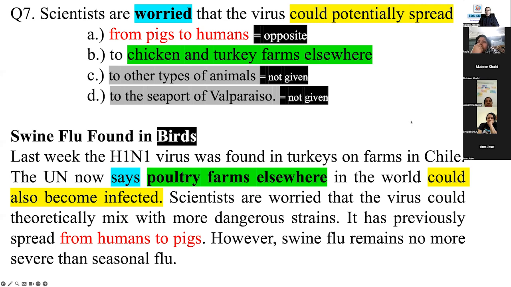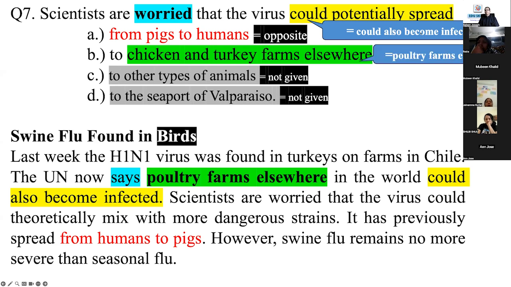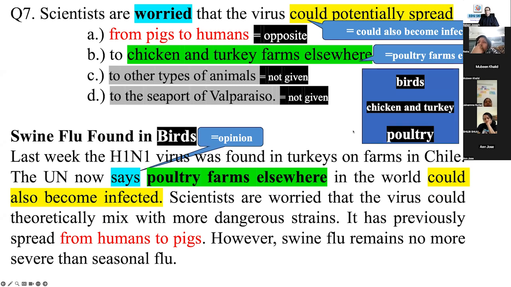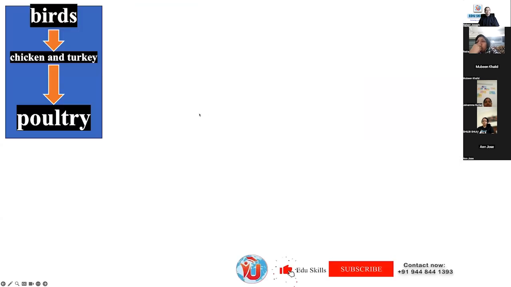Could potentially spread is an opinion. Word says is an opinion word. See, could also become infected. Poultry farms, opinion word says. See, birds, chicken, and turkey, poultry, all these are synonymous expressions. It is in the subheading, it's in the answer option, it is in the text. So definitely, that tells you what is the answer.